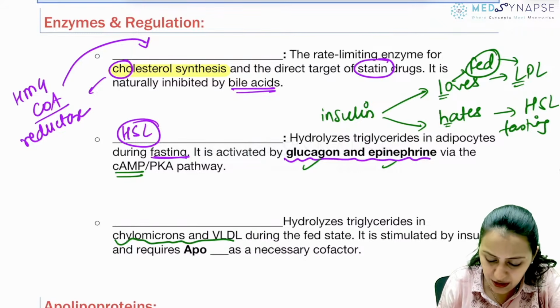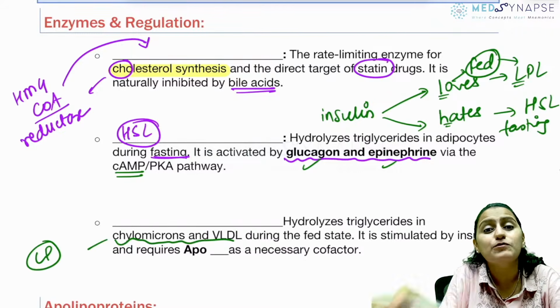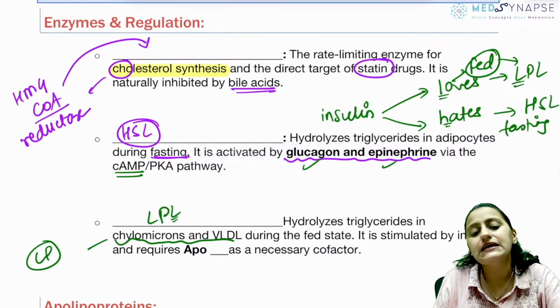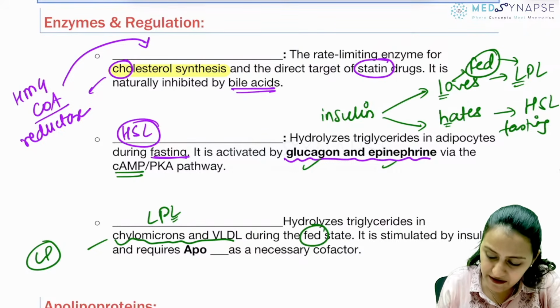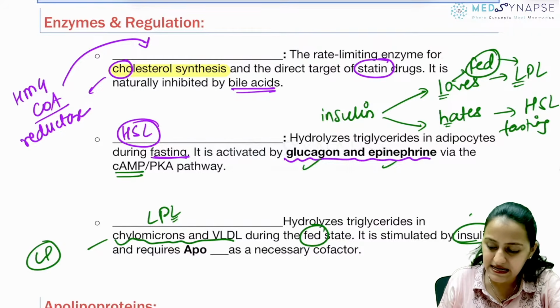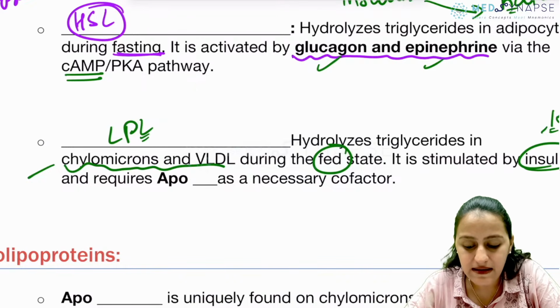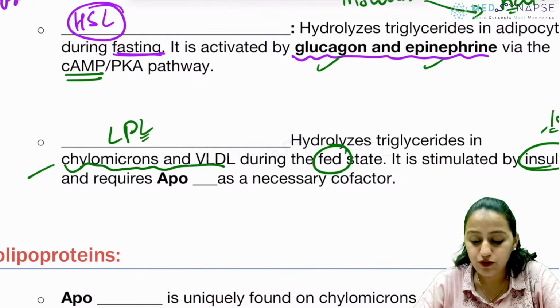Going to the next enzyme, it hydrolyzes the triglycerides in chylomicrons and VLDL. What are chylomicrons and VLDL? Lipoproteins. So it is breaking down the triglycerides of lipoproteins. So this enzyme is LPL, lipoprotein lipase. It acts in the fed state and is stimulated by insulin. Remember, insulin loves LPL. Very important, tell me what apoprotein LPL activity requires as a cofactor.